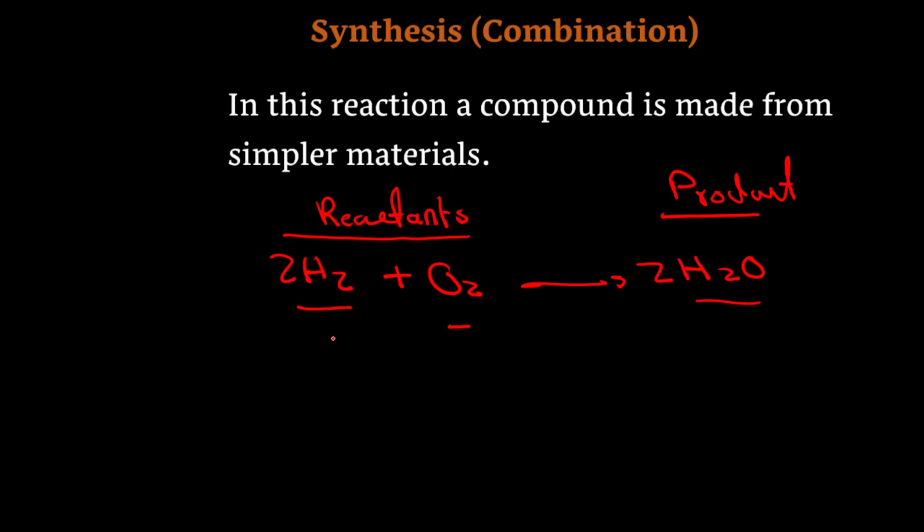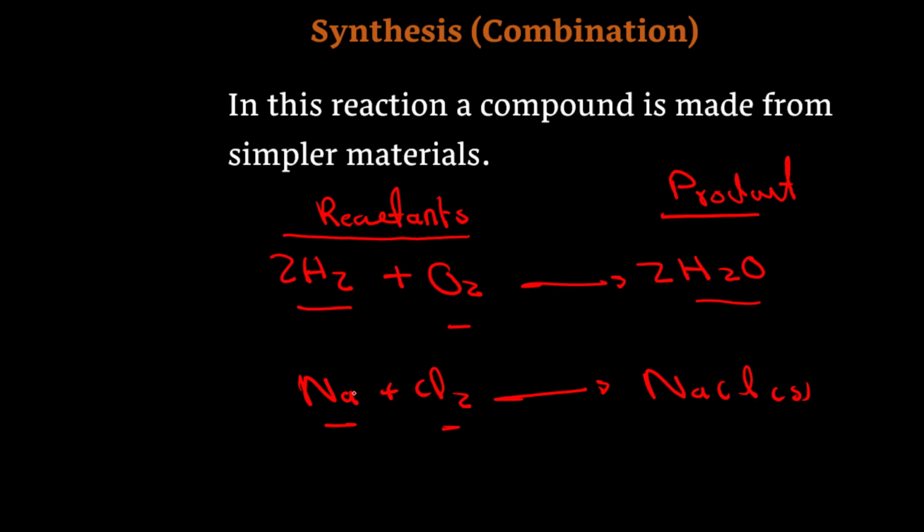Let's have another example of it. For example, we have sodium. Sodium reacts with chlorine, or molecular chlorine. While these two simple materials react with each other, it gives us a more complex compound than the first materials, which is called sodium chloride. It gives us sodium chloride in solid state, right? Now focus on the reactants. In reactants, we have two simple materials.